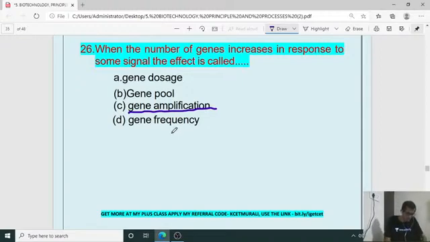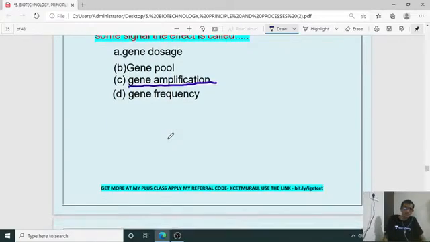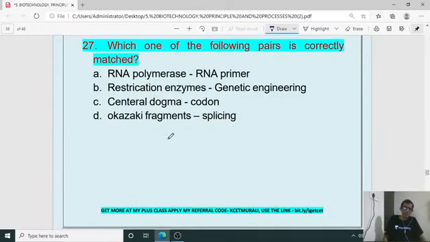So thank you, Saurabh Patil. Yes, Saurabh Patil, it is 25th. Insulin is the right answer. You are right. And next, question number 27. Which one of the following pairs is correctly matched?